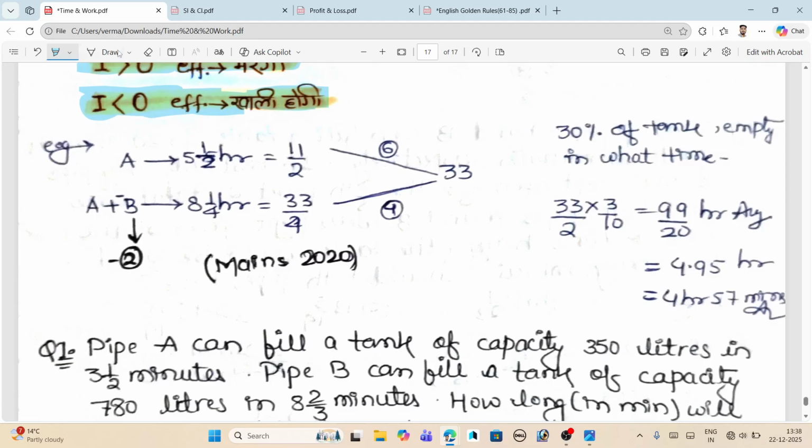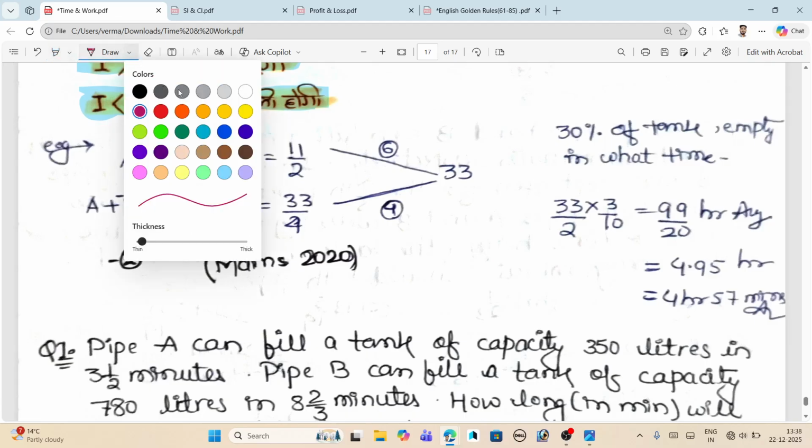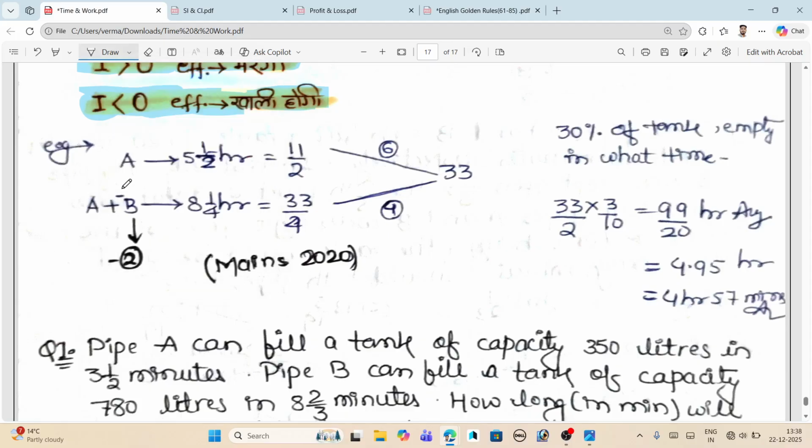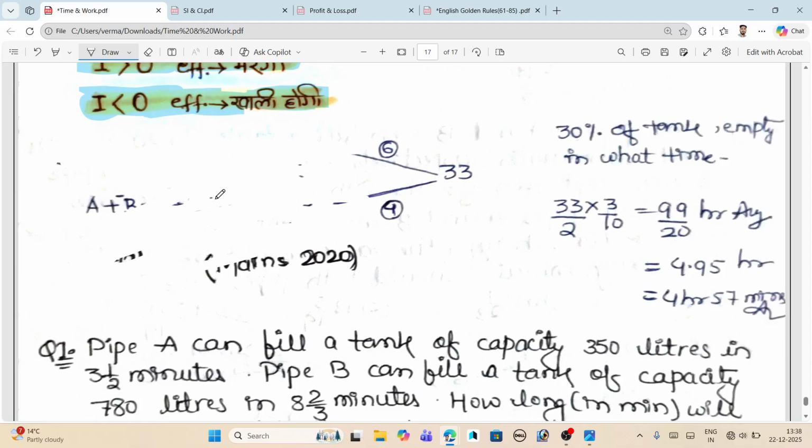Just leave this example. This is the toughest example. It will not come in the examination. I will erase it. This will not be useful for you, because this is beyond our requirement for the AFCAT examination or CDS examination.